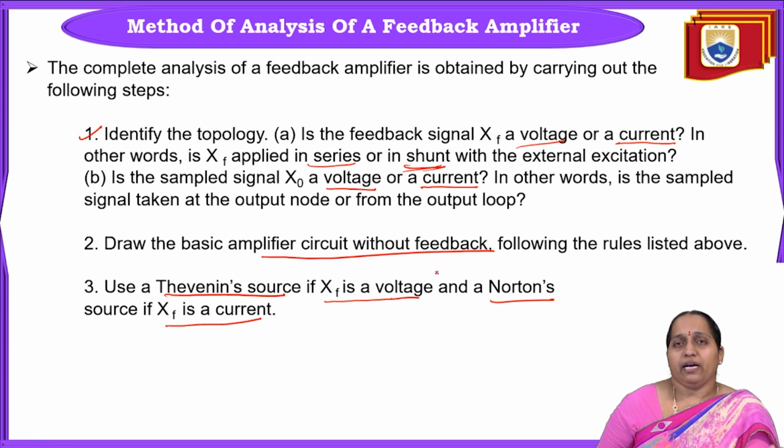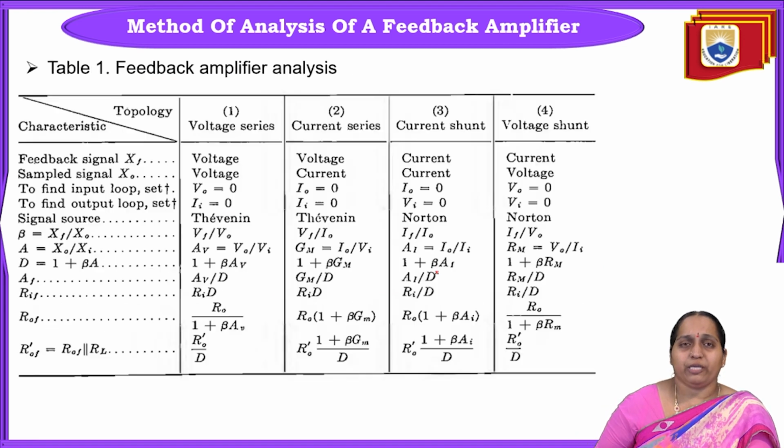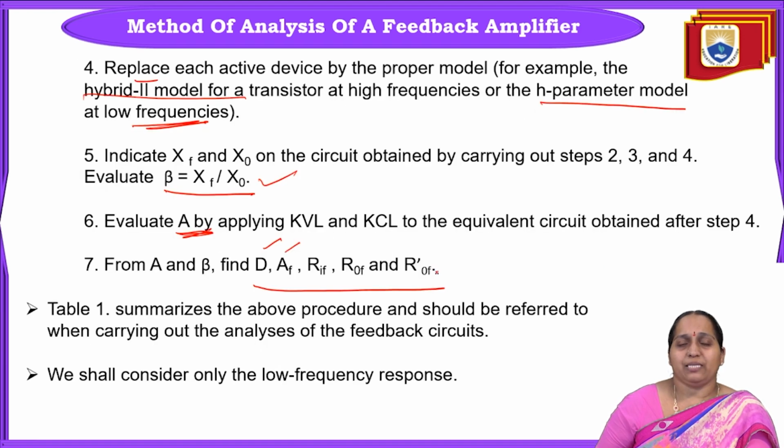Then based on the feedback signal, we will identify what is the source to be used, whether it is Thevenin source or Norton source. Then we will replace the active device by its H parameter model. Okay. Then fifth step, we will calculate beta. Sixth step, we will find out gain without feedback A. And finally, using A and beta, in seventh step, we are going to find out all other factors like D, AF, RIF, R0F, and R0F dash.